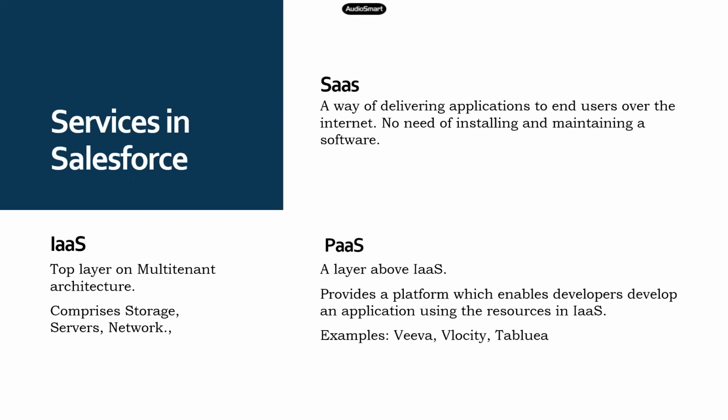Now, where Velocity comes in is that Velocity uses the second layer, PaaS, the services provided by Salesforce. It uses the Salesforce platform and creates a new platform, and using that, we will be able to create another new application and deliver it to the customers.